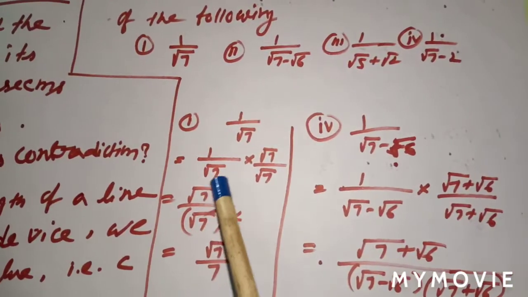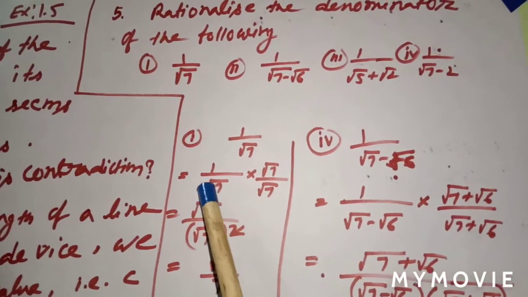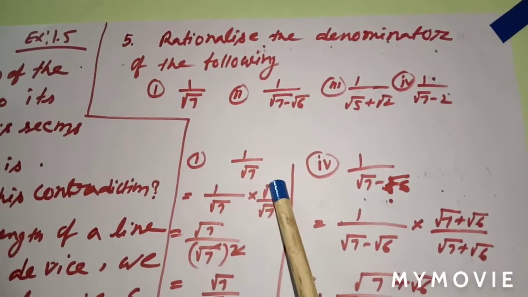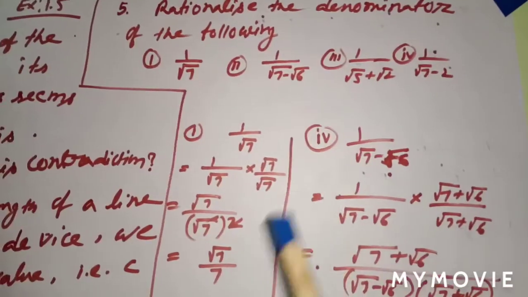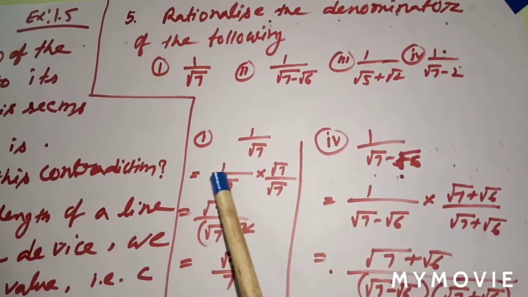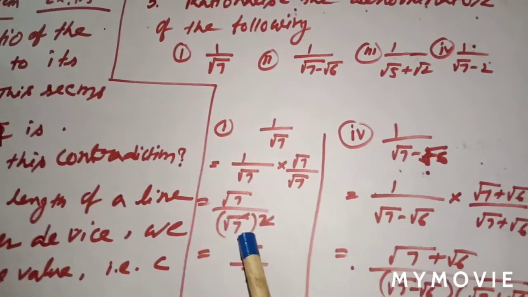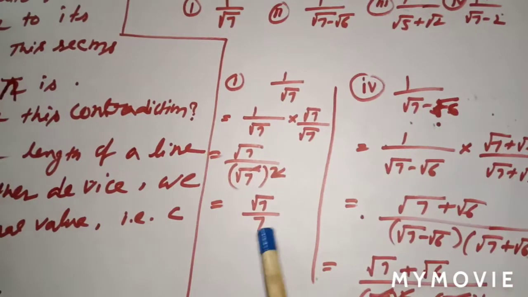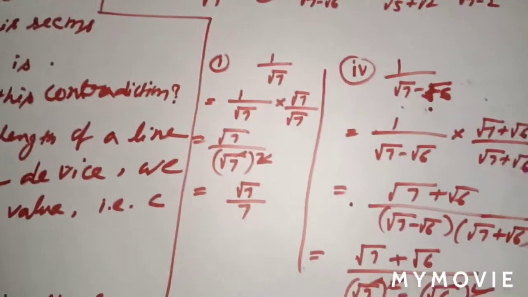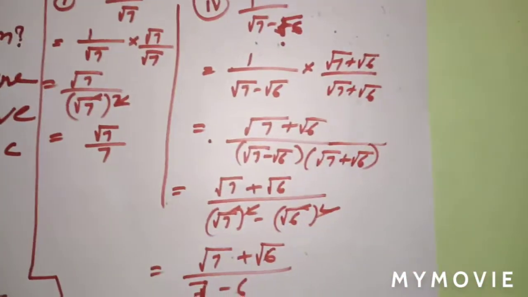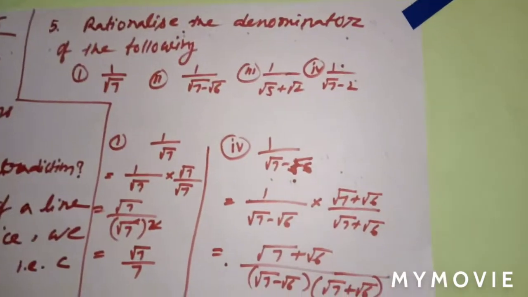So try to understand. In case of a single number, it is irrational. You have to multiply by that number with both numerator and denominator. Next, root 7 into 1, root 7 into root 7 is square. So square root cancels, what is left? 7. So root 7 by 7. Now see, denominator is what? Rational. So it is called rationalize. Now question number 4. I'll give you question number 4.